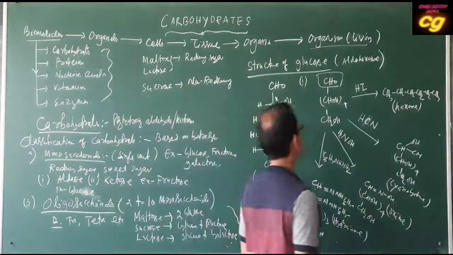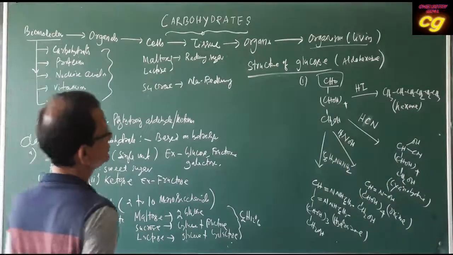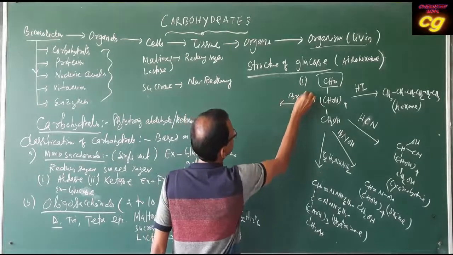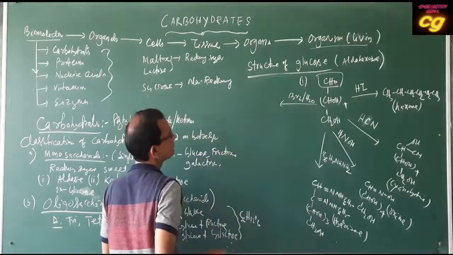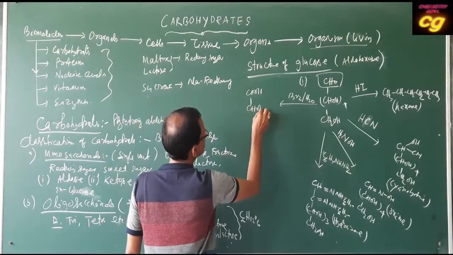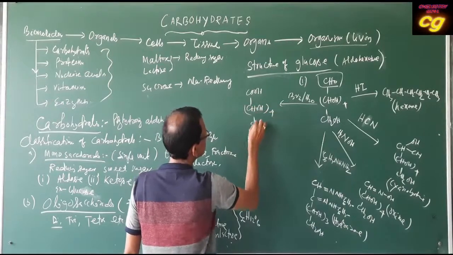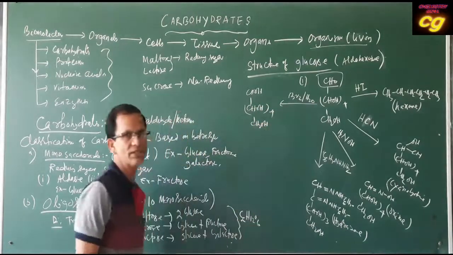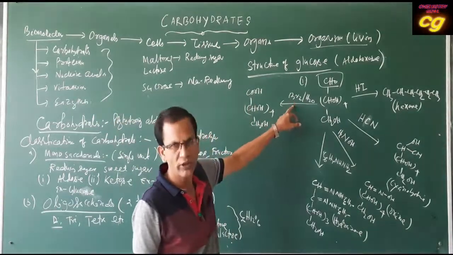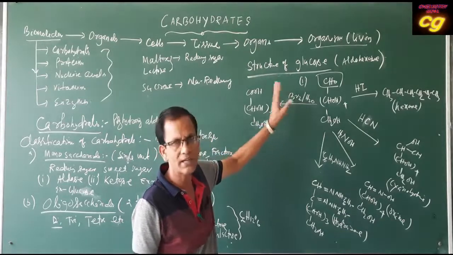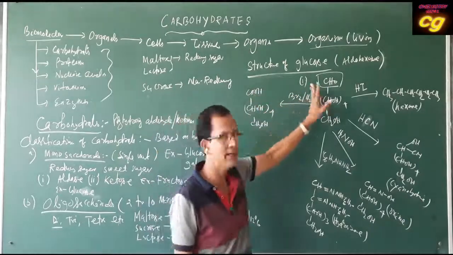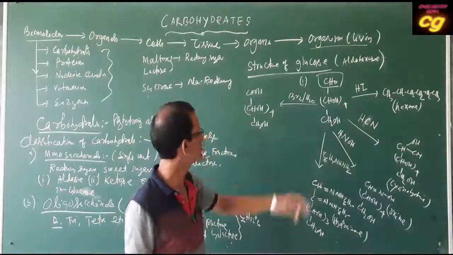When glucose reacts with bromine water, it forms gluconic acid. That indicates glucose has an aldehyde group, because bromine water is a weak oxidizing agent. It can oxidize aldehyde to acid. So this aldehyde group oxidizes to acid, which indicates it has a free aldehyde group in the open chain structure.